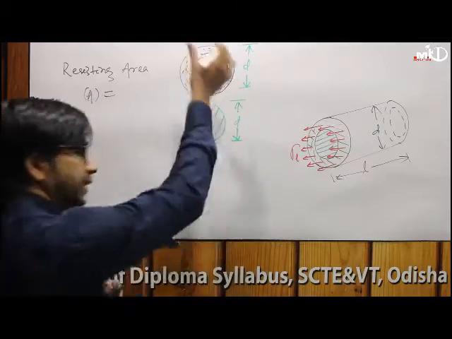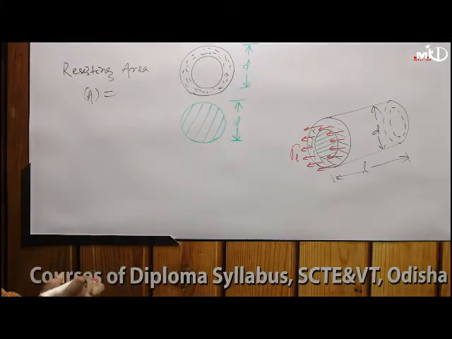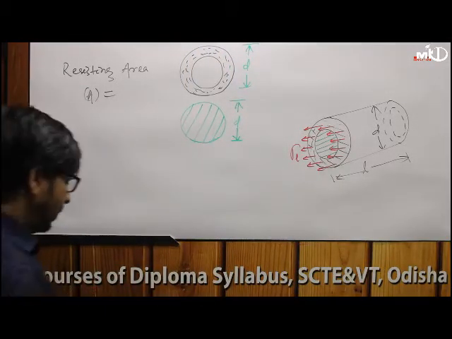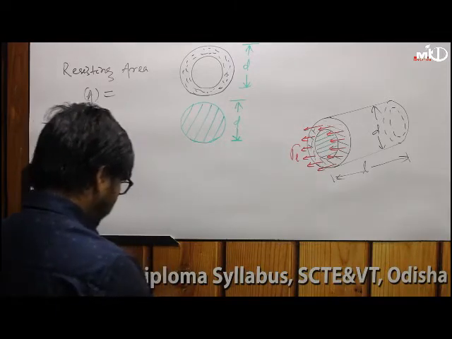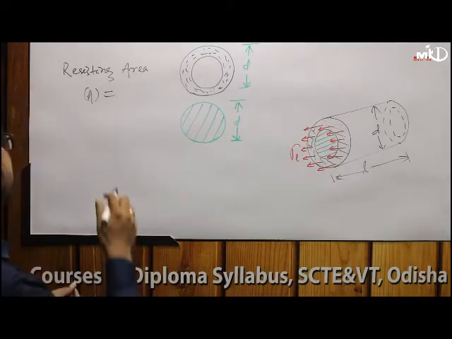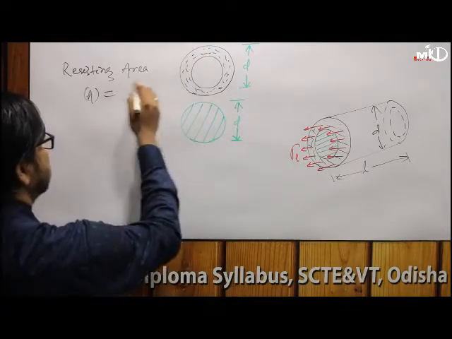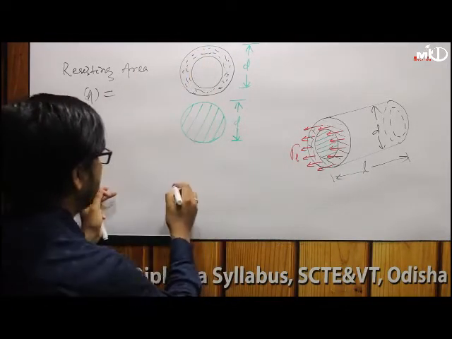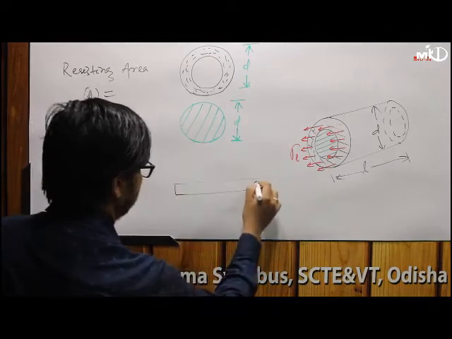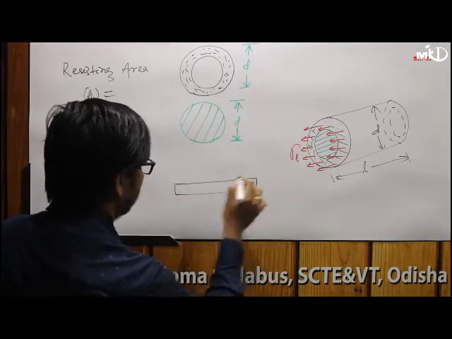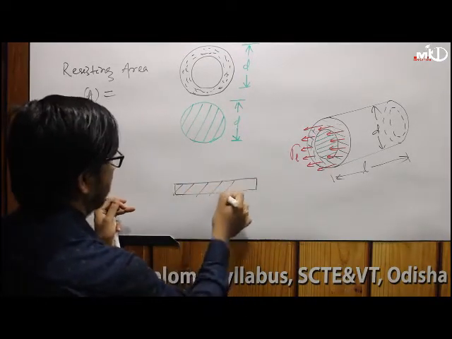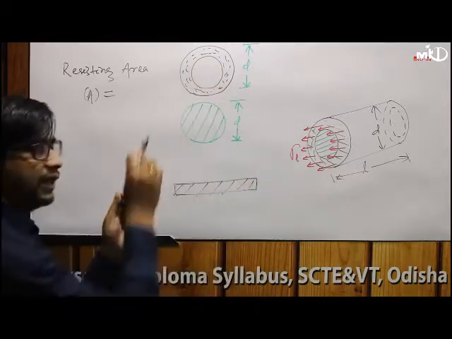If the shell thickness were large, then we would have to take outside diameter and inside diameter, right? But here there is no question of taking outside diameter and inside diameter. So what is the resisting area? If we open the shell and unfold it like this, it becomes a straight line. And what is this total length?